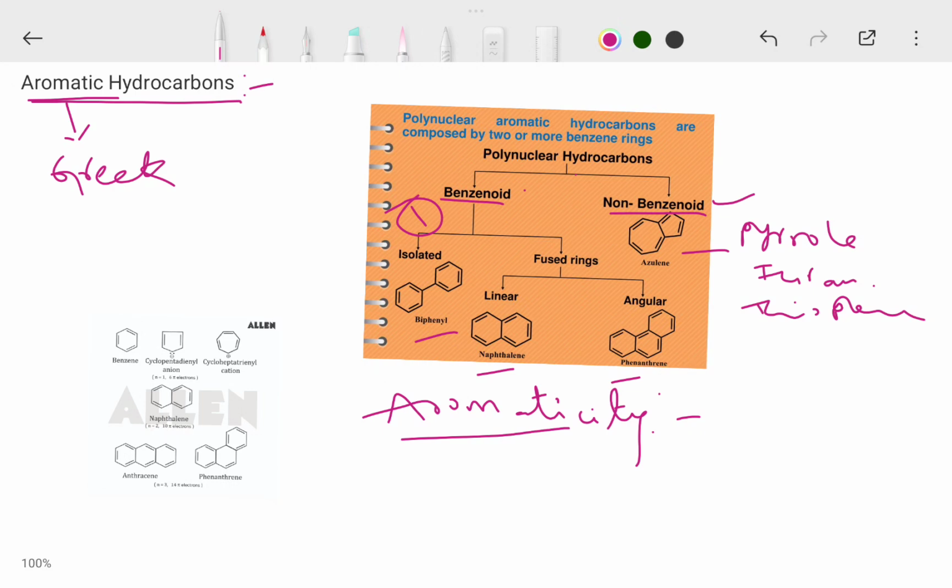These aromatic compounds were considered to be those unsaturated systems that undergo substitution reactions in preference to addition reactions, which is a special chemical reactivity.